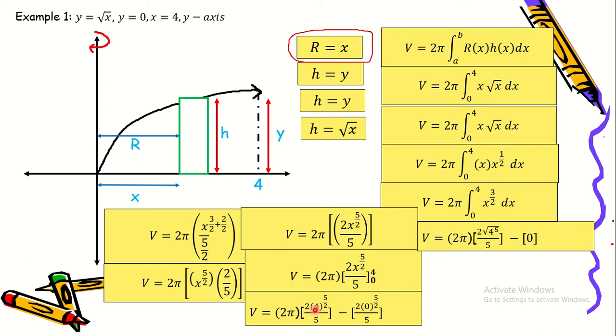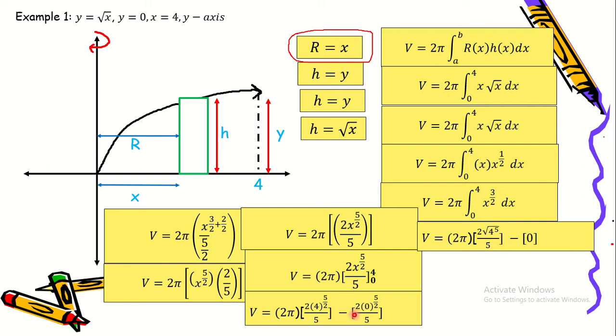What we did here is convert this 4 raised to 5/2 into a radical expression. So the 2 in the denominator is the index and this 5 becomes the exponent. So we will end up having 2 times the square root of 4 raised to 5 divided by 5.